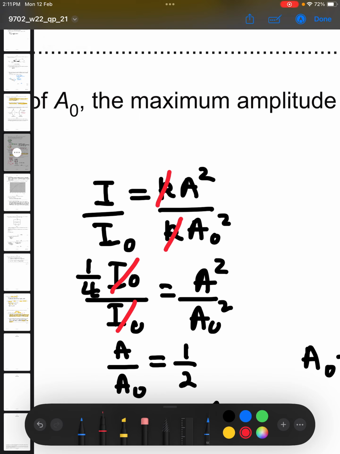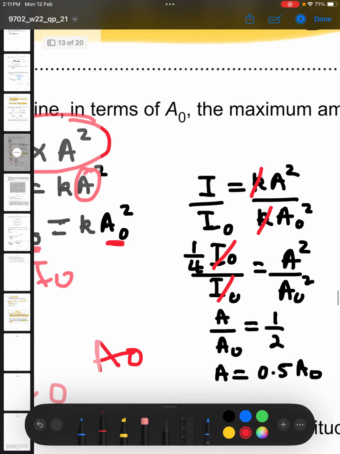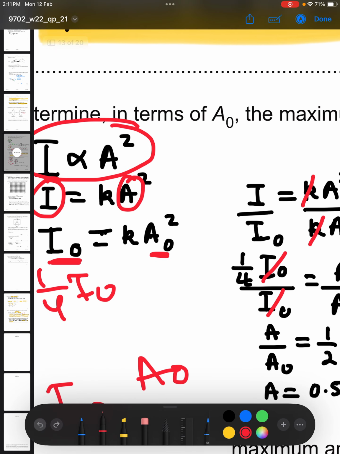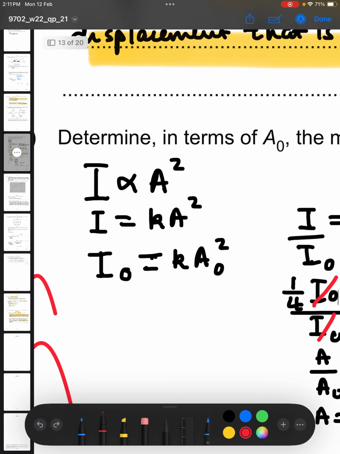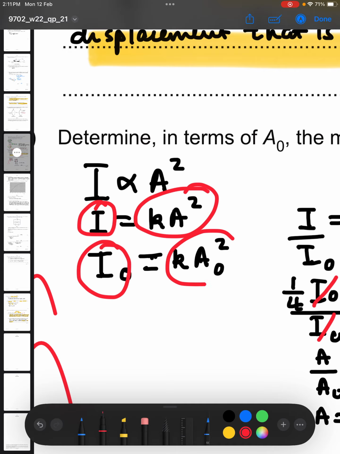Because we want to look for the amplitude of the one with an intensity of 1/4 I0. So to look for its amplitude, we divide both sides, this I and this I0, which is the same as dividing this side and this side.